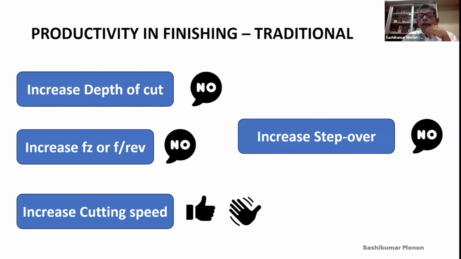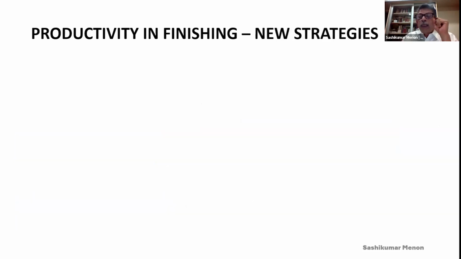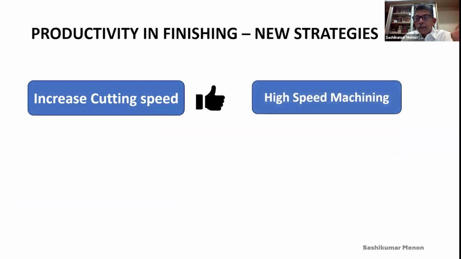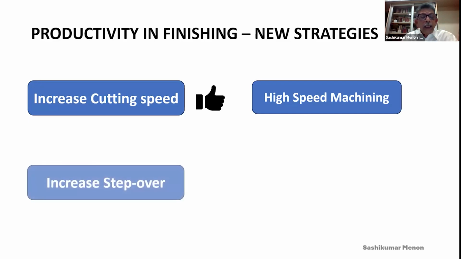So how to increase productivity in finishing? That is with new strategies. First of all, what we are going to discuss here is increasing cutting speed. I earlier said maybe for conventional or traditional, but here with the new strategies, increasing the cutting speed is a big yes. And that is known as high-speed machining. So to increase the productivity in finishing, we can increase the cutting speeds and have a good profitable solution.